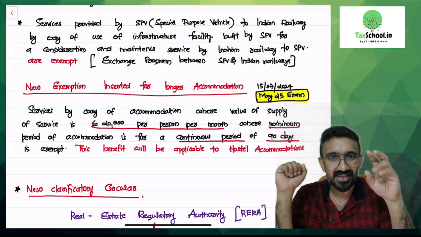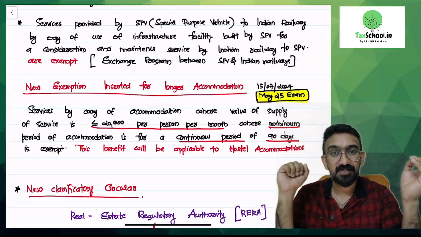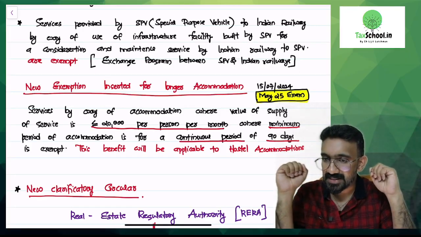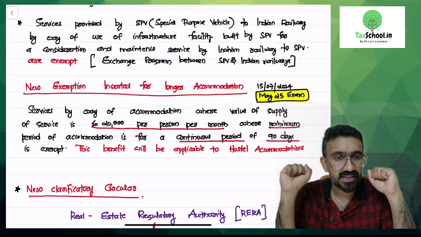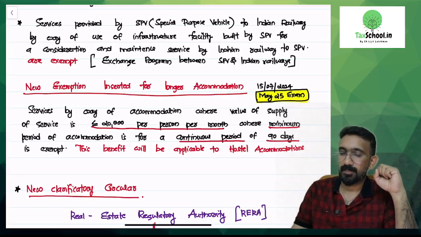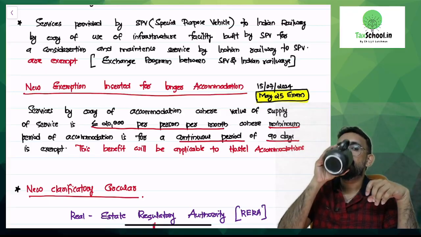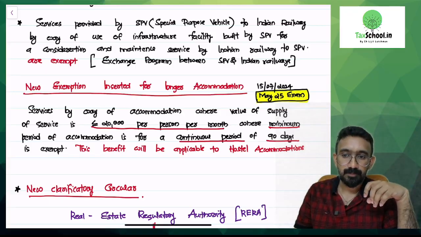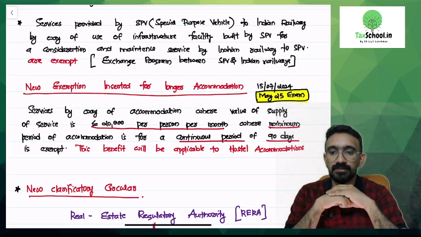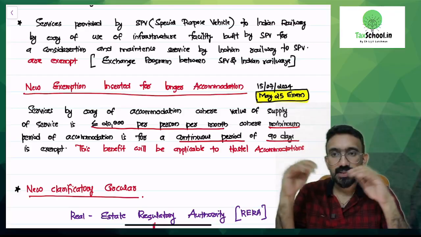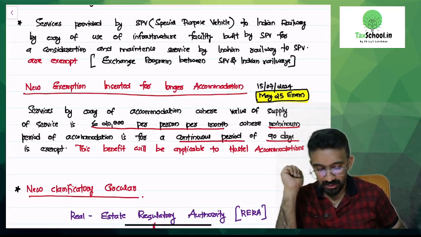So there are two services. One is to Indian Railway, second is by Indian Railway to SPV. Both of them are exempt. Are you guys understanding this exemption? Can I have a quick yes if this is clear to you? All right. That's good. Let's move to the next exemption that I wanted to clarify for you.